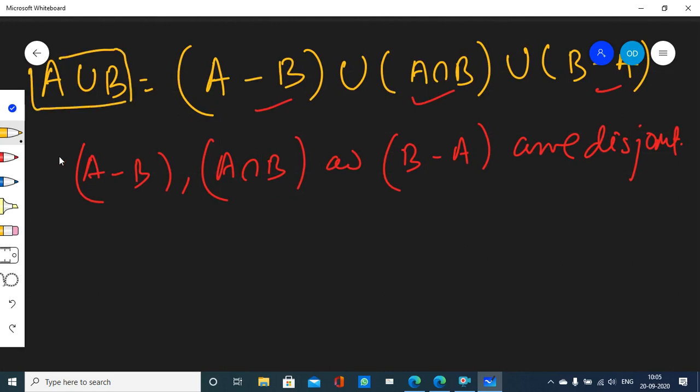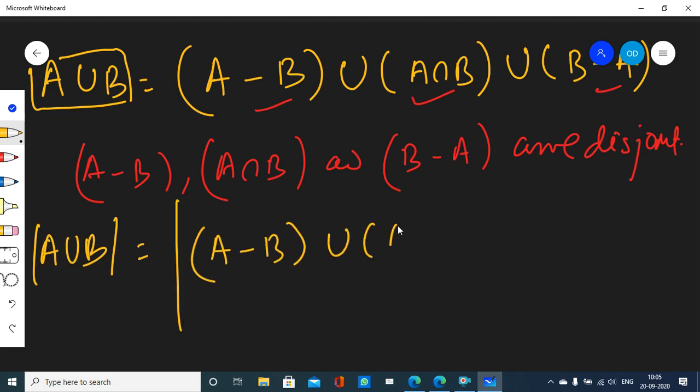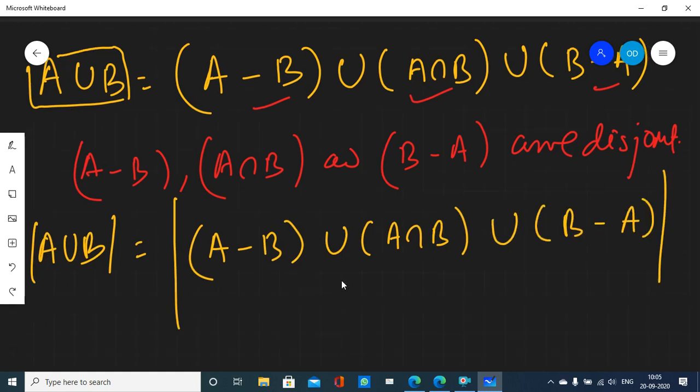This set A union B on the left hand side is equal to this entire set on the right hand side. So their cardinality also must be the same. Cardinality of A union B will be equal to the cardinality of this A minus B union A intersection B union B minus A. You got it?